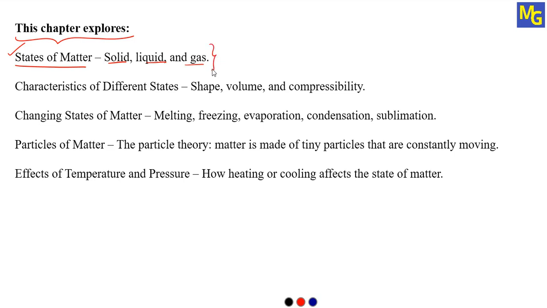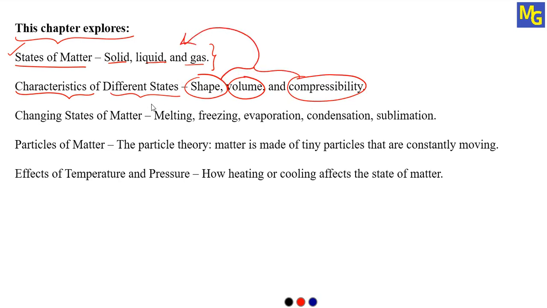Then we are going to study the characteristics of different states, like shape, volume and compressibility, and many more.